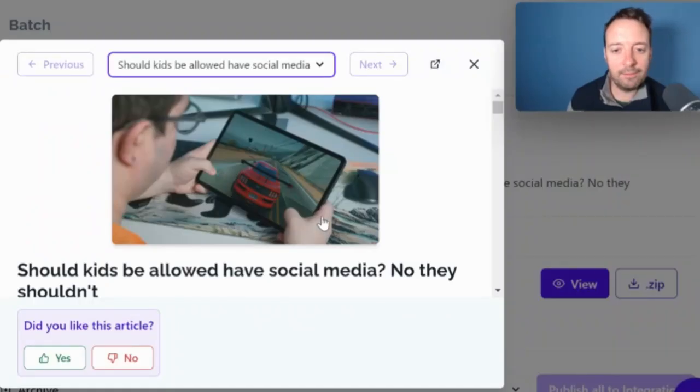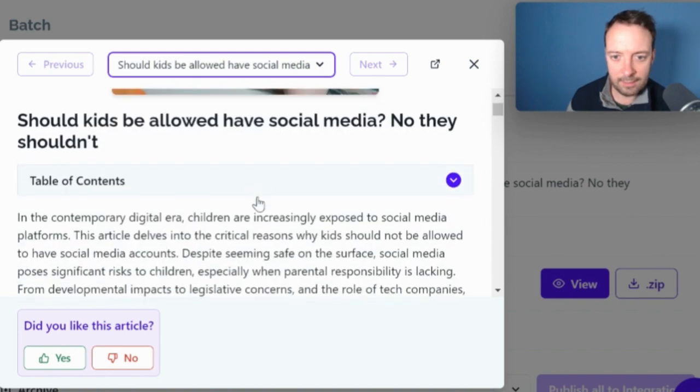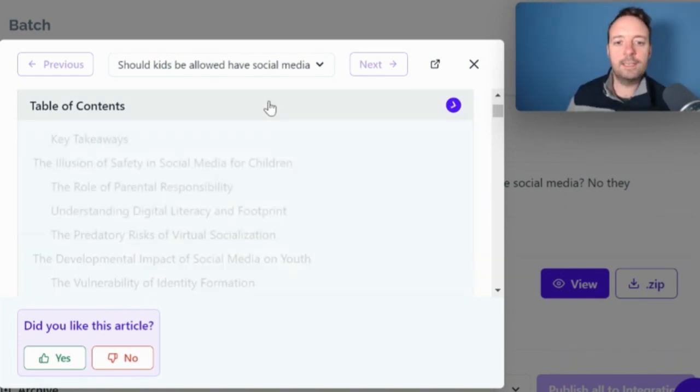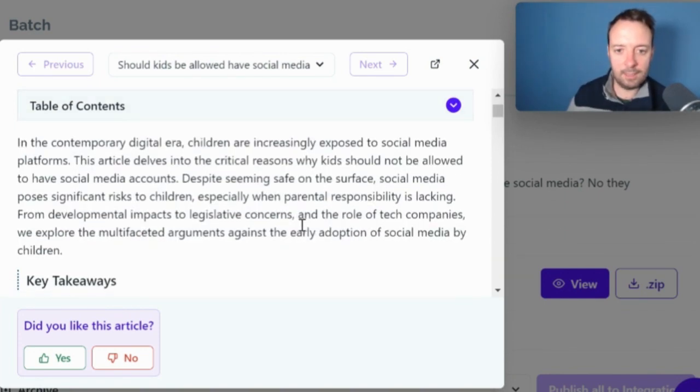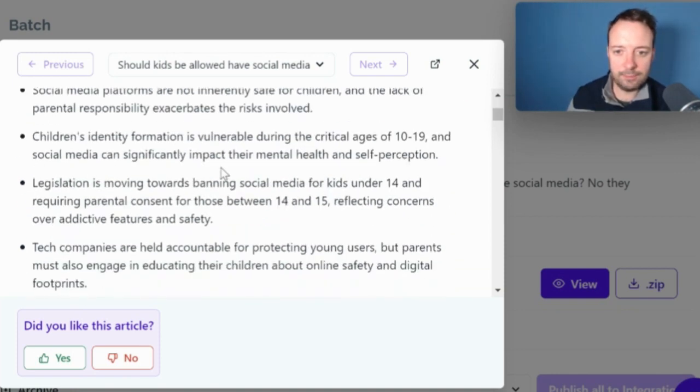So we have the output now from Journalist AI. Let's have a look. It did take a little bit longer than Jasper AI, that's for sure. But let's see what we have here. We have a nice image here, doesn't really look like a kid, but maybe that's okay. So we have a table of contents here, all the topics in our article. That's really good. I like the way it's broken down here with key takeaways. Okay, we have different points here.